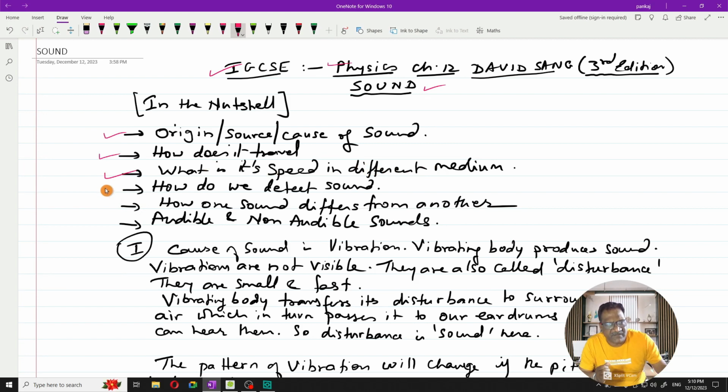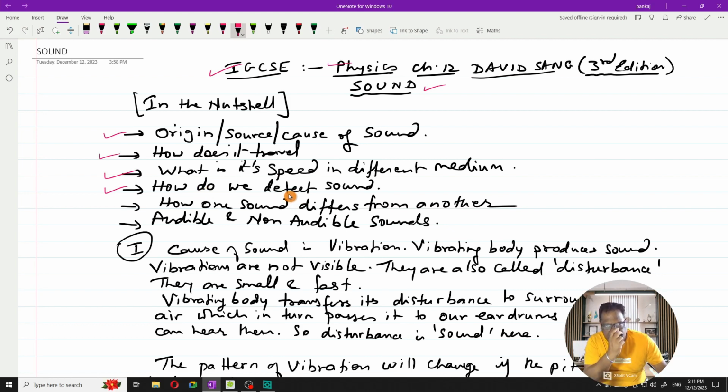Next, we are going to come to how we detect sound. What are the ways of detecting sound? First of all, are there any sounds which cannot be detected or perceived by somebody? Those types of sounds are also there which cannot be perceived by humans, but maybe can be perceived by some other animals. That also we are going to study in this topic.